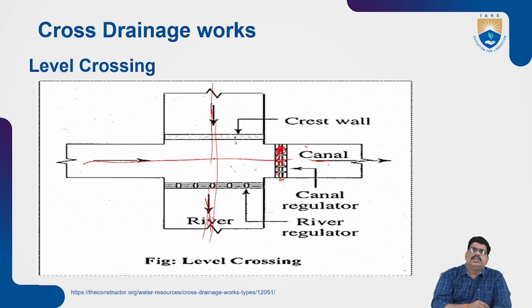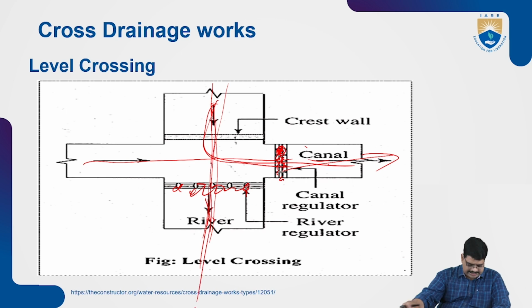Regulate means to control the water on one side, so that water can flow as required by operating the regulator of the canal. It is also another river regulator. Here is the river regulator. It can be closed to the river regulator. The water always comes from the other canal, and automatically it becomes as per our requirement. After completion, the canal regulator will be closed and opened to the river, and the water flows as usual from one place to another.